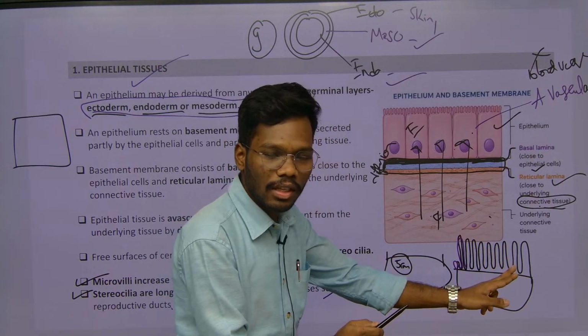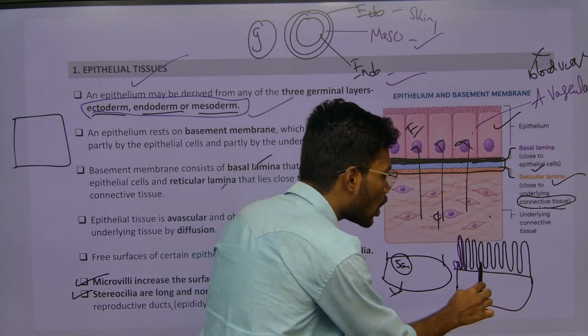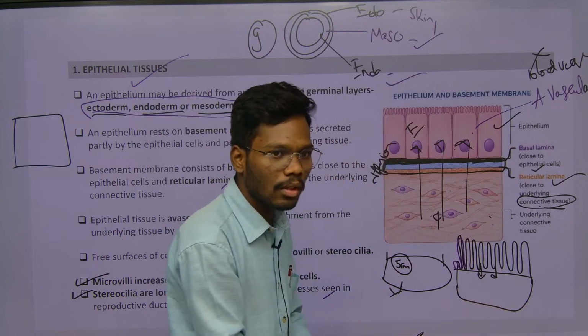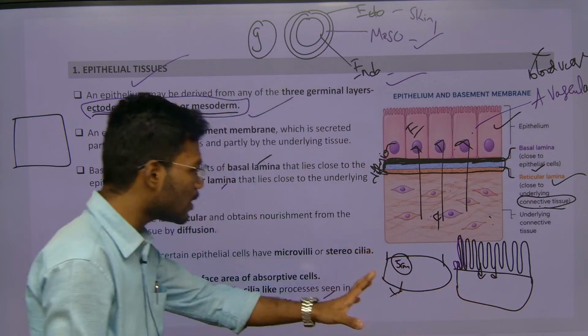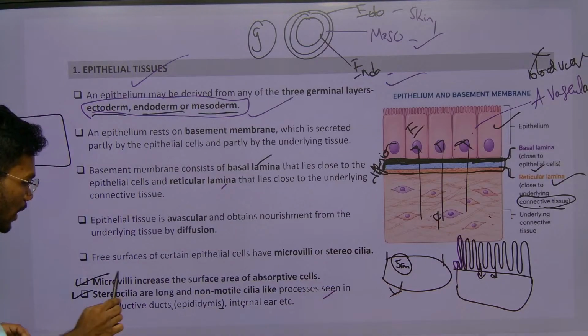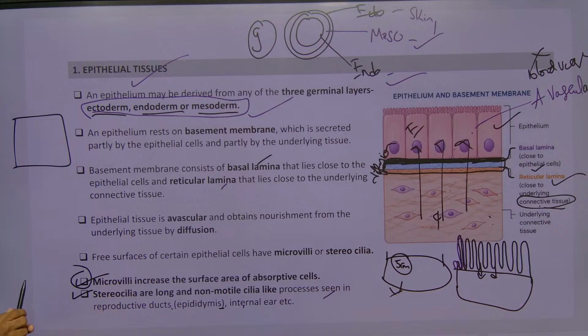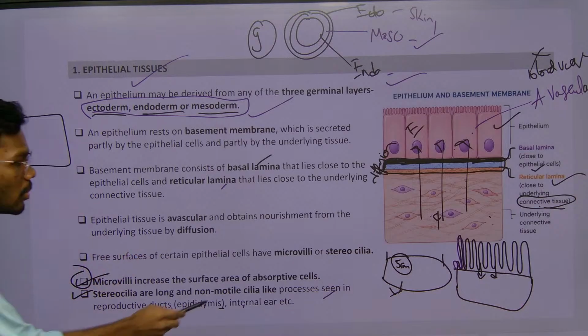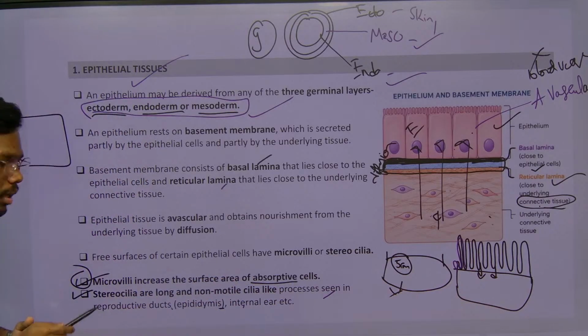When the surface area is increased, the absorption rate also increases. So there are some modified cells such as microvilli or stereocilia. Microvilli are the projections which are responsible for absorption.